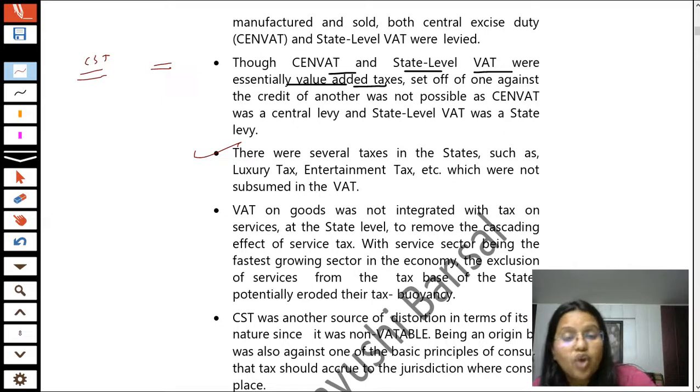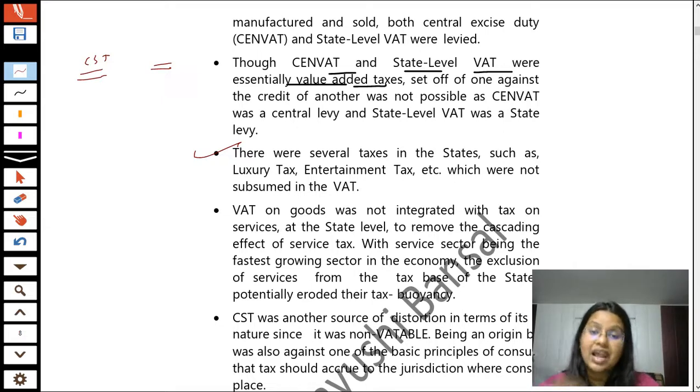Now in the previous system there were numerous kinds of taxes. For example, on lottery there was a lottery tax, on luxury there was a luxury tax, and when we go to PVR there was an entertainment tax. If we purchase some luxury product there's a luxury tax. If we are purchasing goods there's CST or VAT. If we are receiving services there was a service tax. But now all the taxes have been subsumed in one GST only, that is, the goods and service tax.